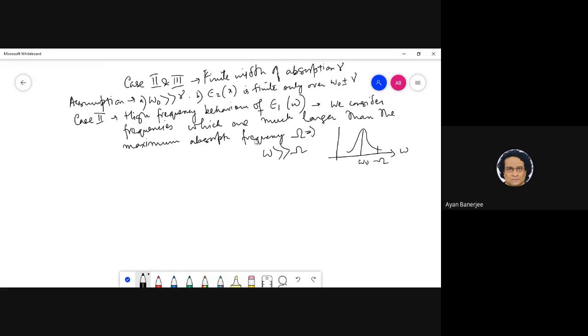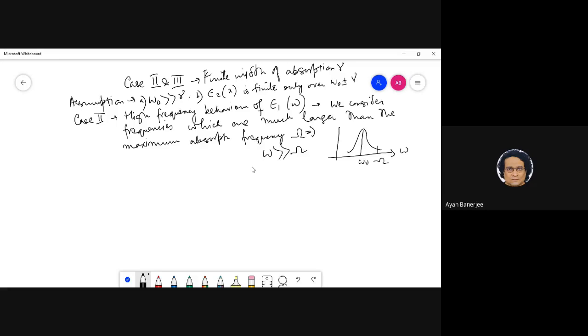The whole point of Kramers-Kronig is how you can use certain standard integrals to solve that integration, because remember that integration is from 0 to infinity.